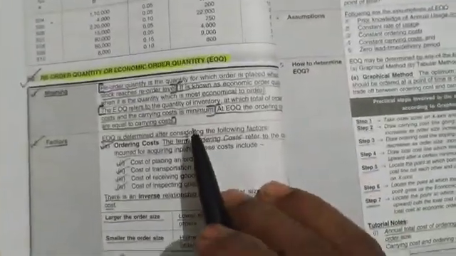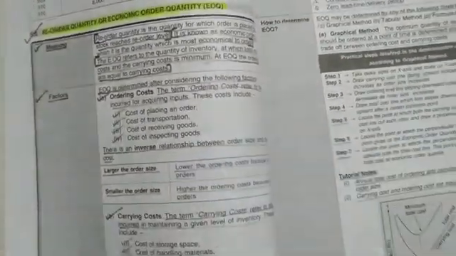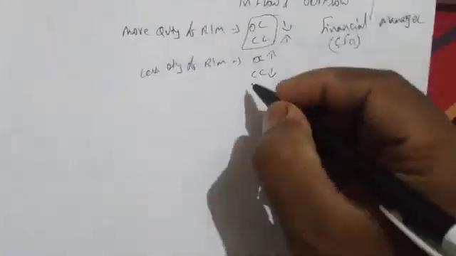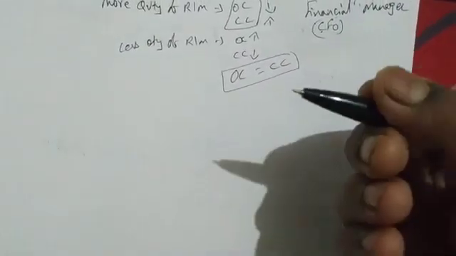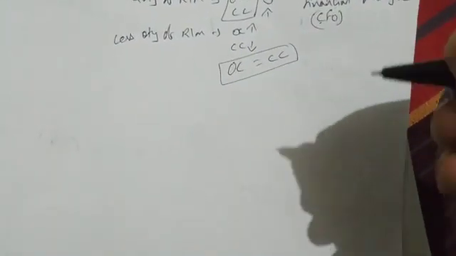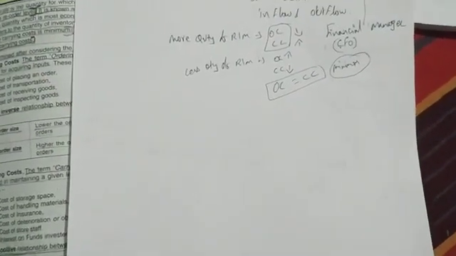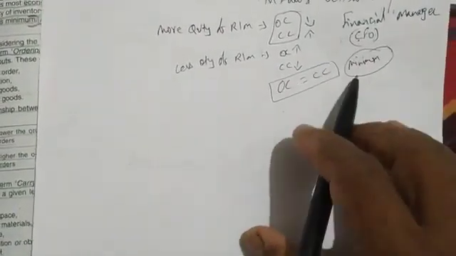The quantity should be ordered so that both carrying cost and ordering cost should be equal. We are saying economic order quantity is such that the ordering cost and carrying cost should be equal, or we say it should be minimum. The purchase manager should order such a quantity that the ordering cost and carrying cost should be minimum. Next, we'll see how much quantity he has to order, that is annual consumption of inventory. What is the meaning of inventory here?